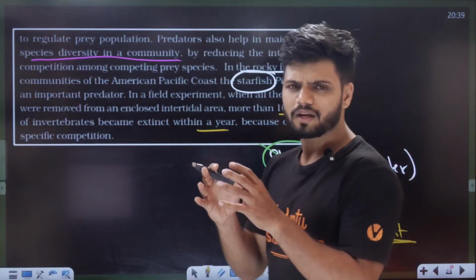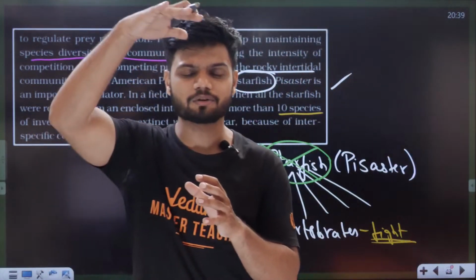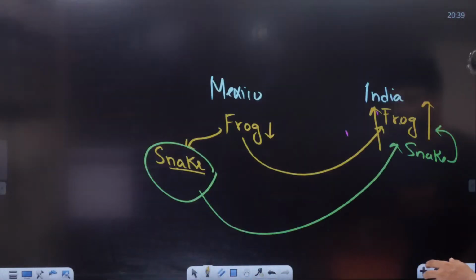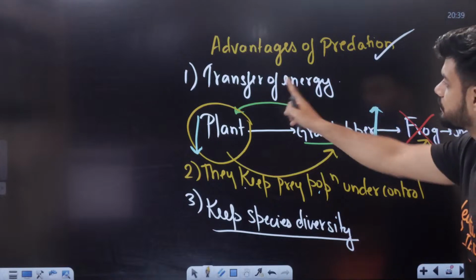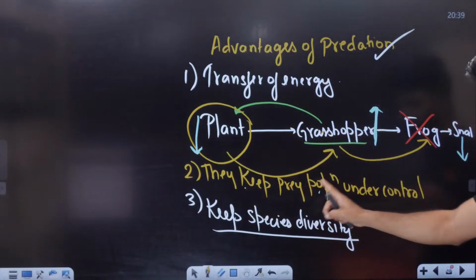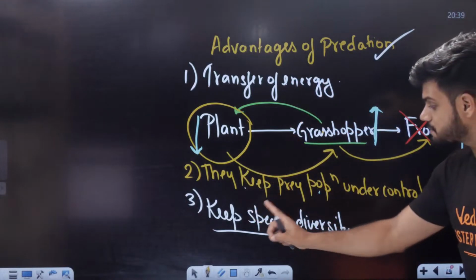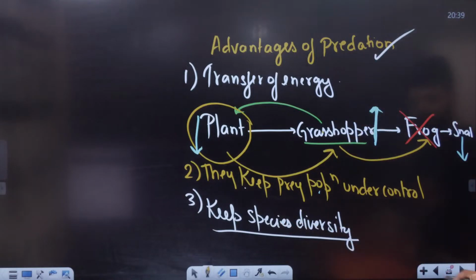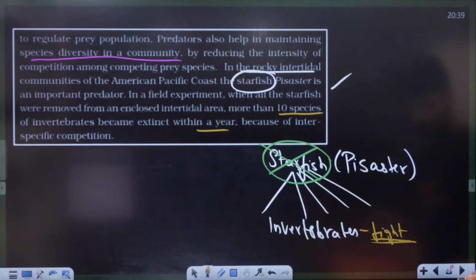So it shows that having a predator on top is very important. So what will a predator do, students? A predator will transfer the energy. They keep the prey population under control. They keep species diversity. These are the 3 main advantages of predators. Done and dusted.